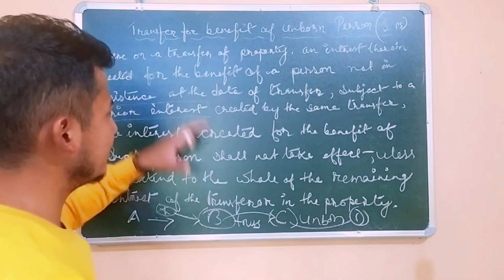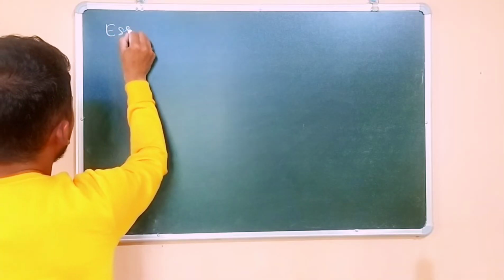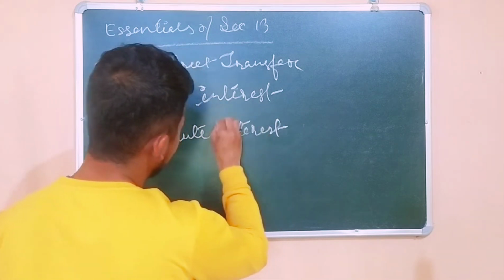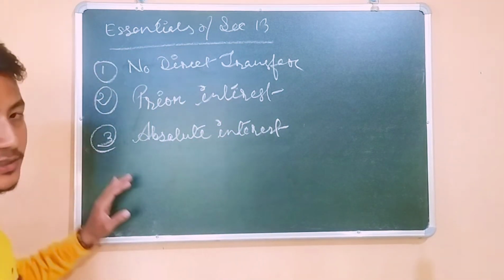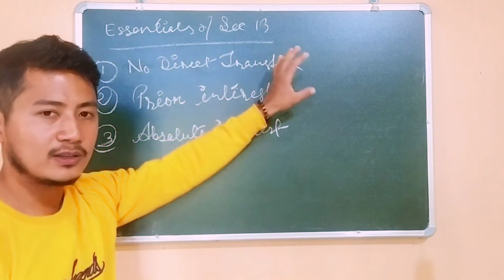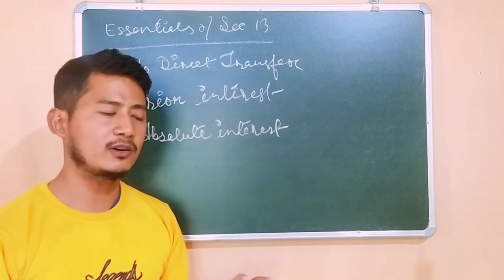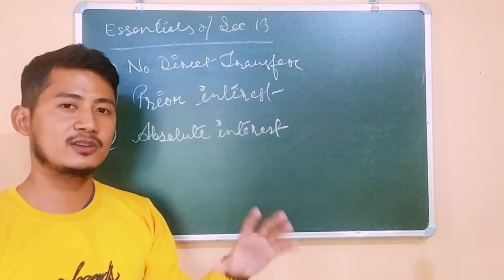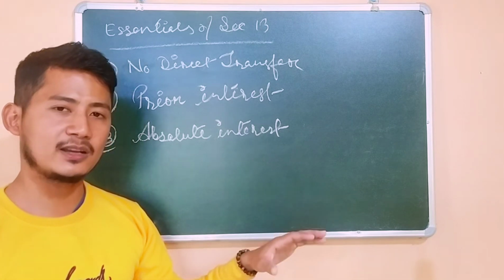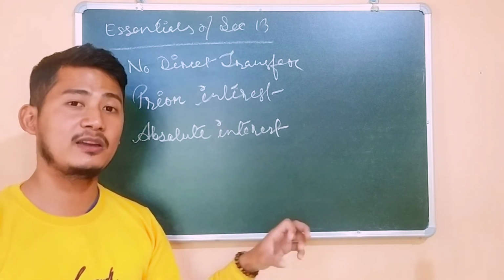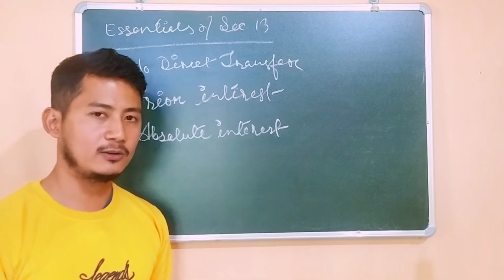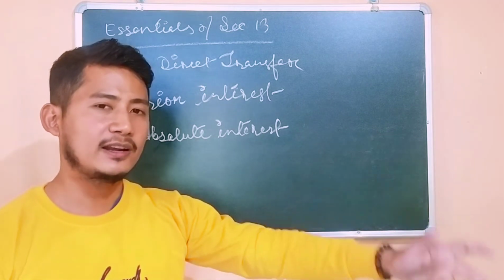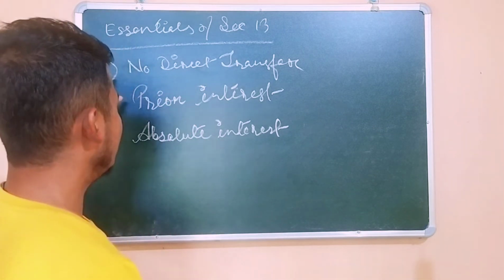If we see the essentials of this section, there are three essentials of section 13. The first is no direct transfer. That means the transferor cannot transfer the property directly to the transferee, because the transferee is not in existence. So the transferor has to create a trustee, a second person who will look after the property and have the life interest to the property. Ultimately, once the person is born, the property will go into the hands of the ultimate beneficiary. That is why there is no direct transfer.